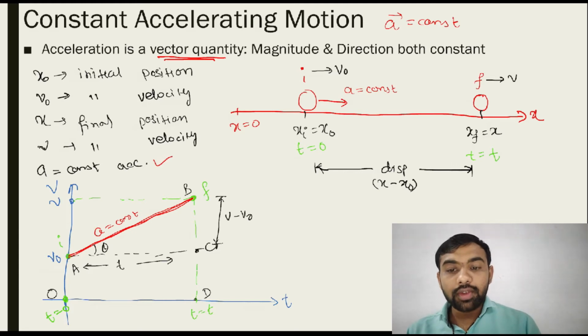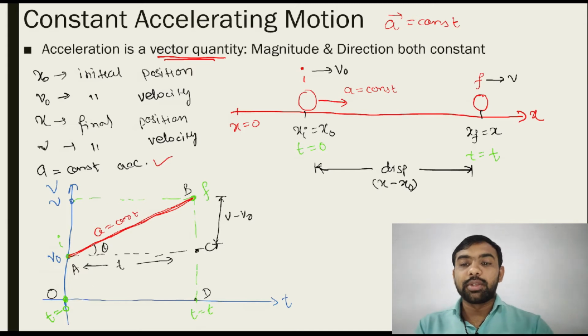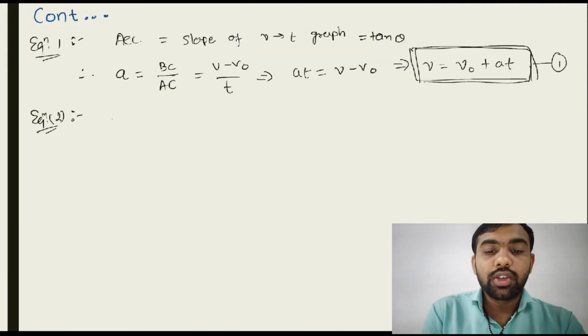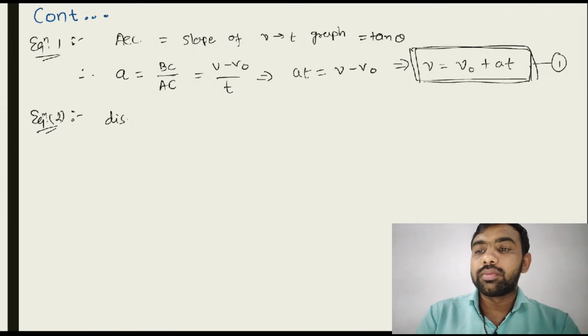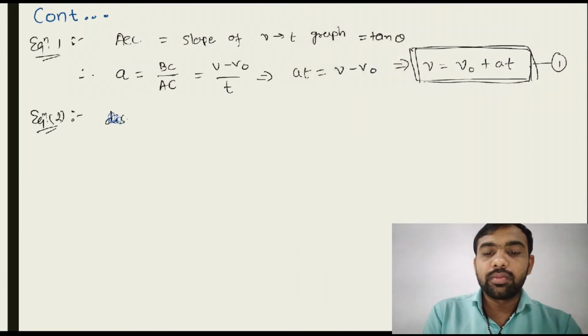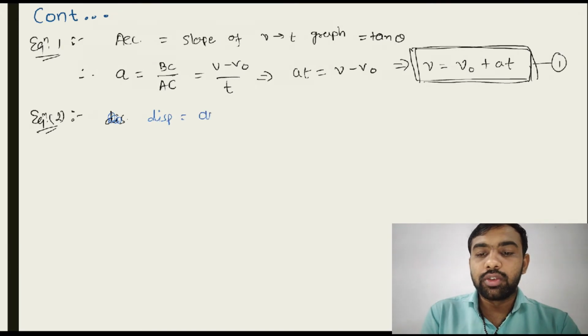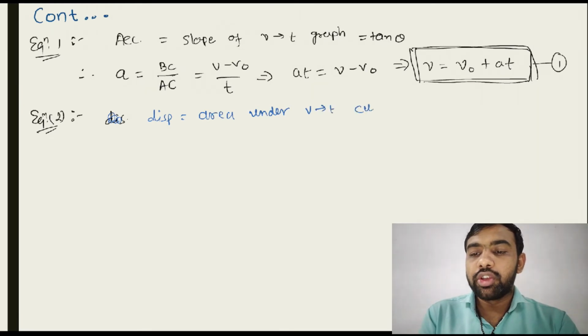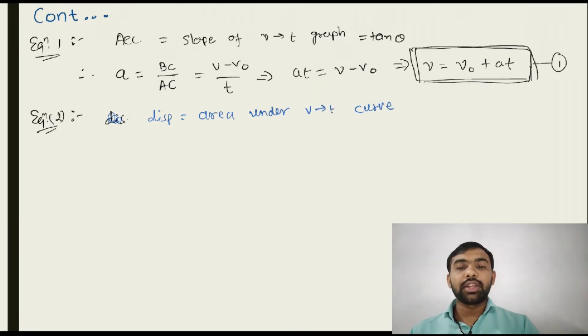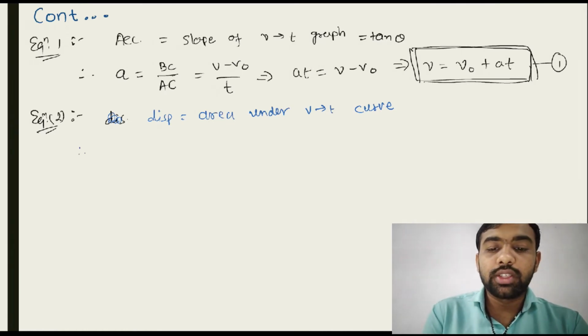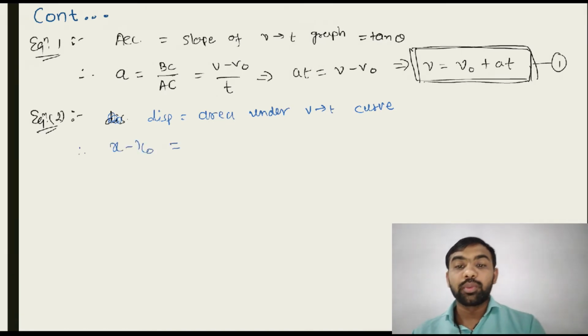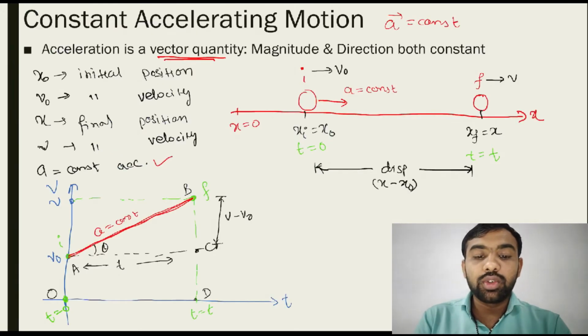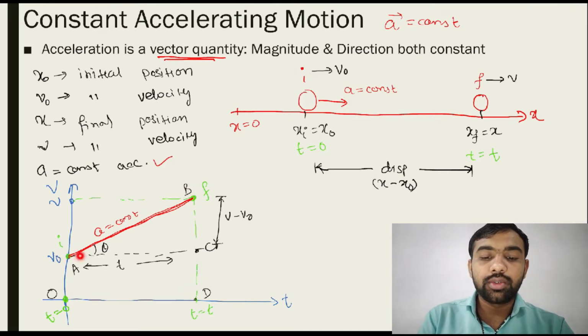So if you have a V versus T graph, then the area of the graph is equal to displacement. So the second equation, let's derive this. Displacement is equal to the area under the VT curve. So x minus x0 is equal to the area. See, this is the total area.